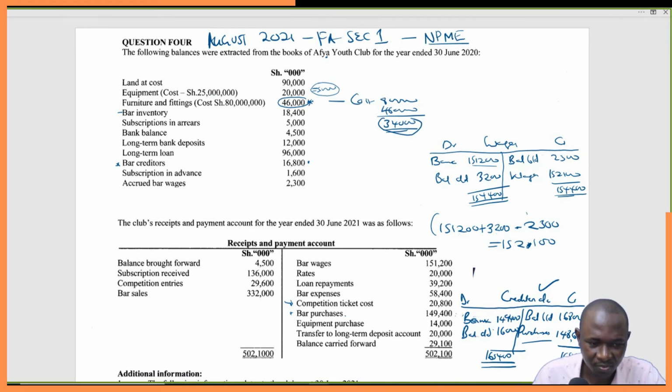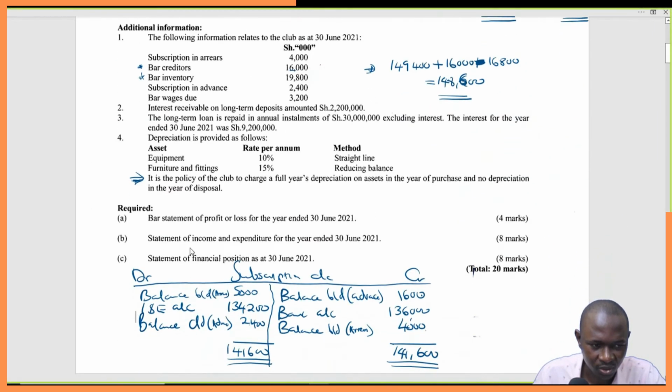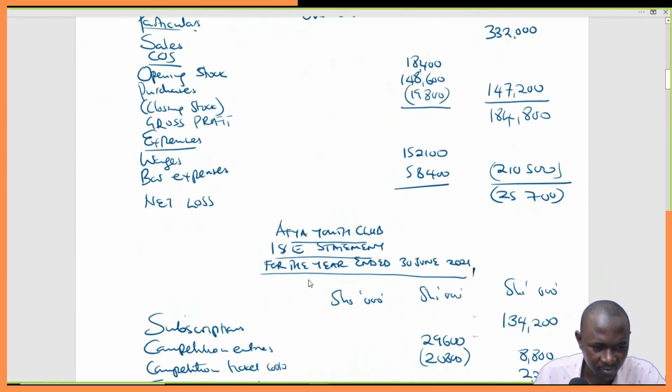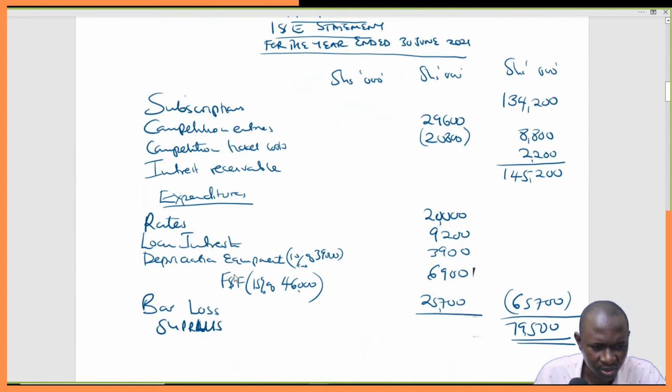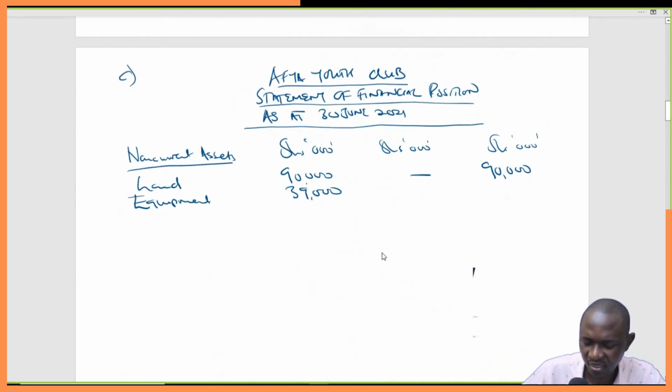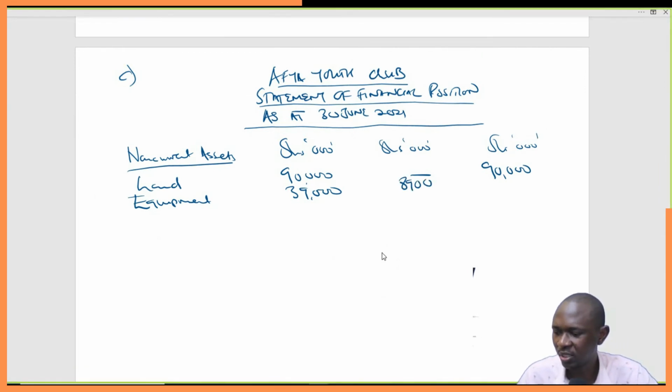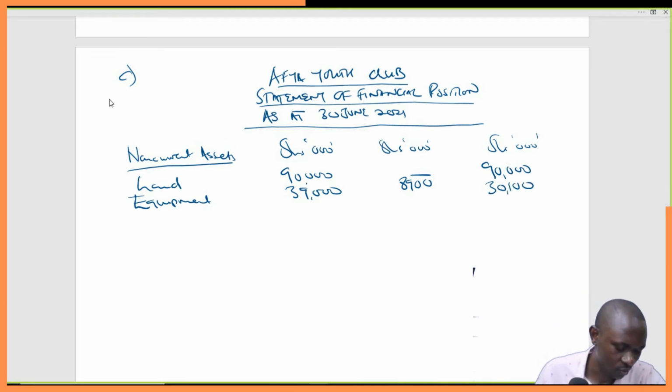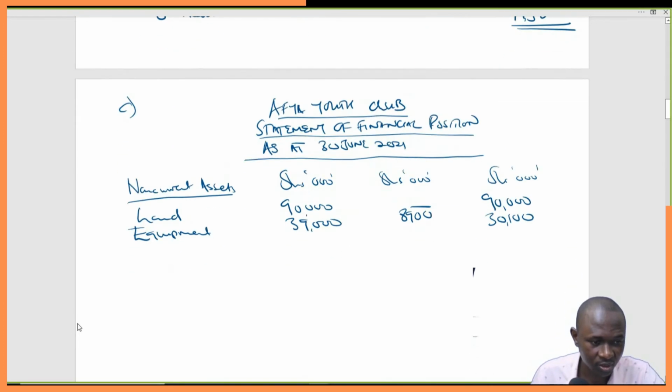Then plus the depreciation for this particular year. So it will be 5,000 plus depreciation for this year, which you had captured here, which is 3,900. So 5,000 plus 3,900 gives us 8,900. So that's how it goes. So 39,000 minus 8,900. That was a bit tricky. So 30,100. Good. Then we go to the next one, furniture and fittings.